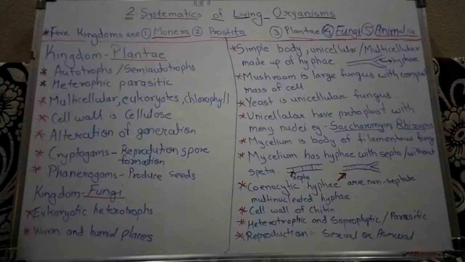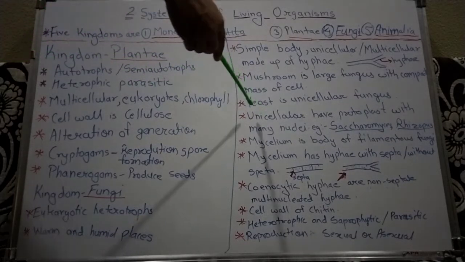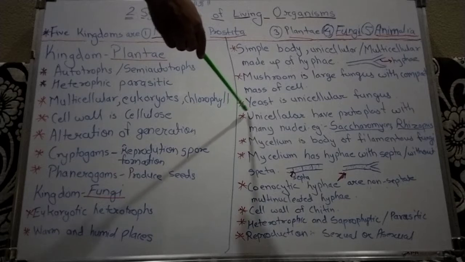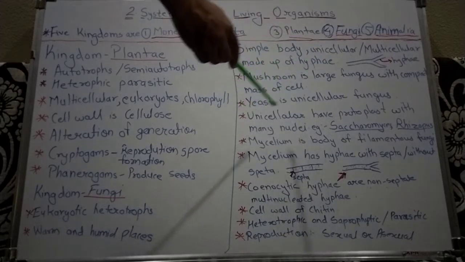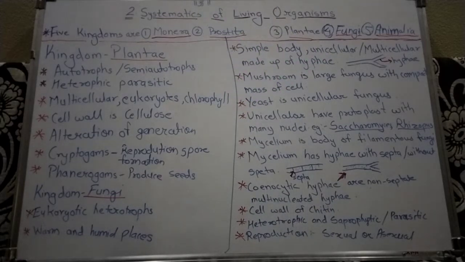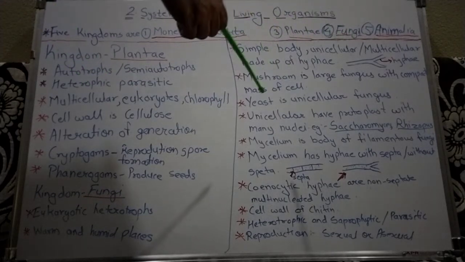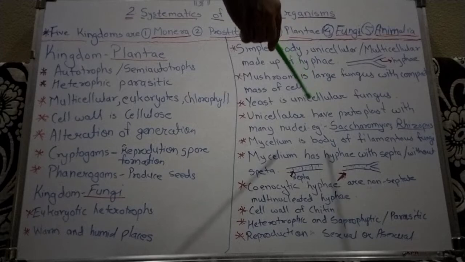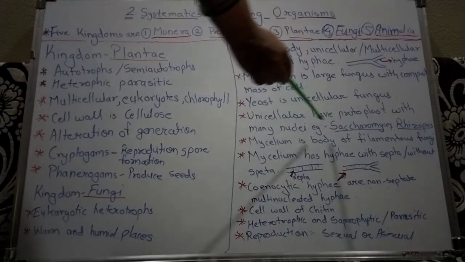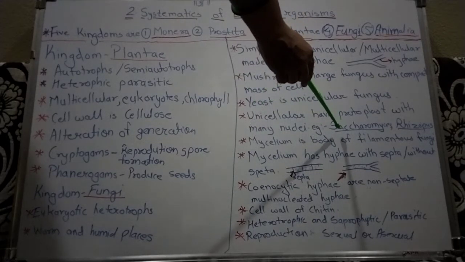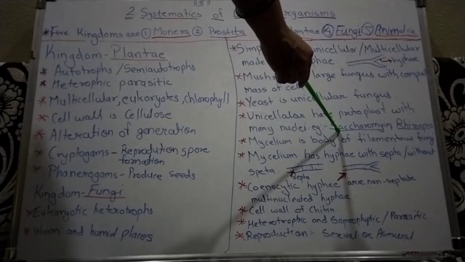Next character is that they are unicellular, having protoplast with many nuclei. Example, Saccharomyces, that is yeast.